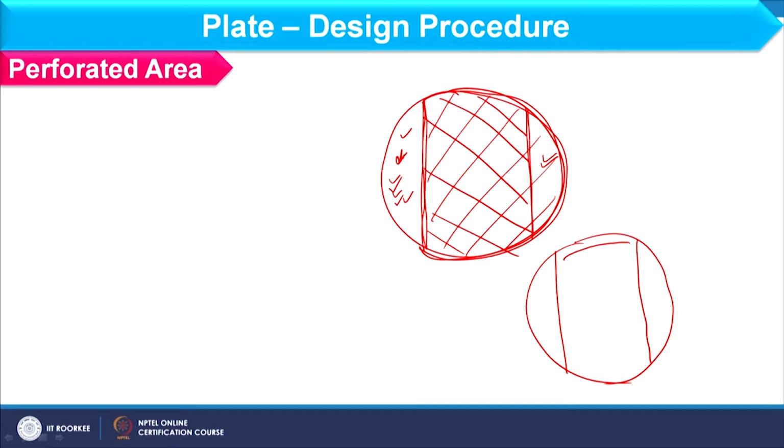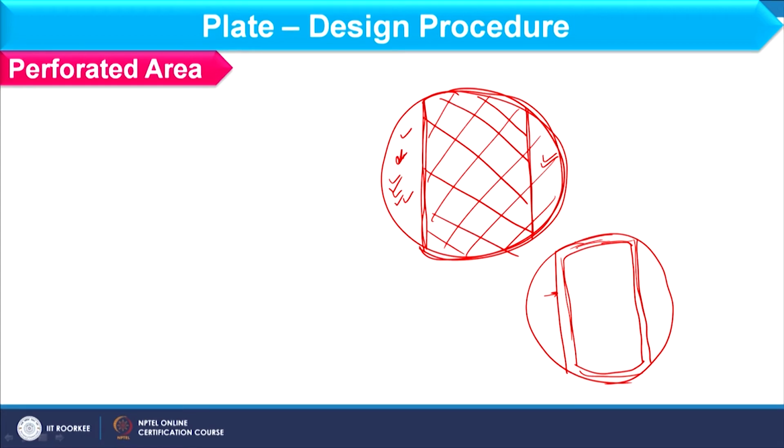Now, if I focus on this, when the liquid is coming from the upper plate, it will not come in direct contact with all the holes where vapor is available, because in this section we have the support ring, and in this section also we have the support ring. Here we consider some sections as the calming zone.